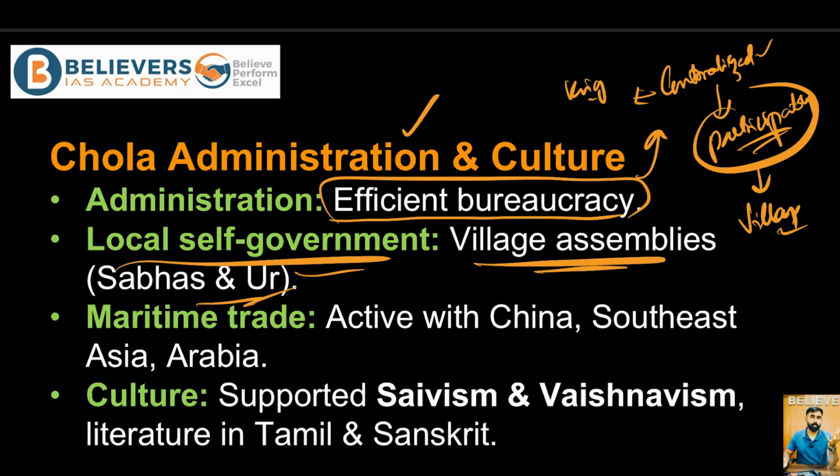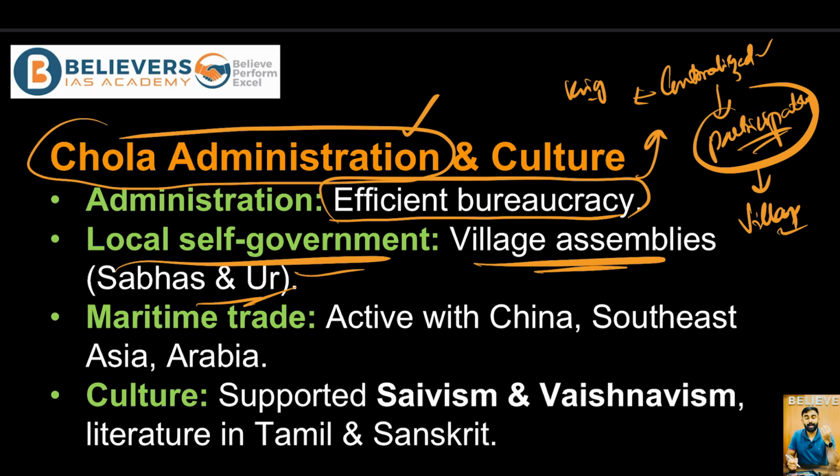So the local self government, village assemblies, sabhas. This is another important dimension that, if you have to talk about the importance of local self governments, you can probably quote this example from the Chola dynasty, that way back in the 9th to 13th, or let's say the 11th century, we ourselves, indigenously, had this local self government, and this is a testament to prove that local self government is something that really works well because of the kind of administration or the kind of stability that the Chola Empire had.